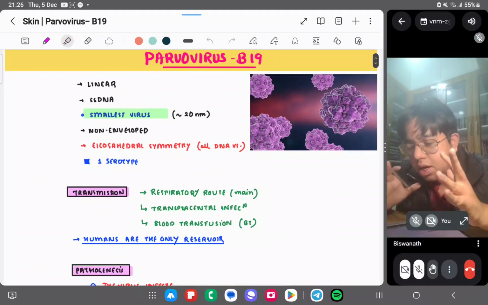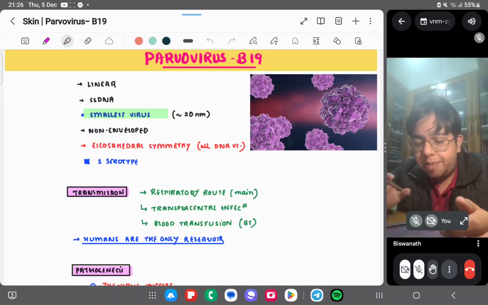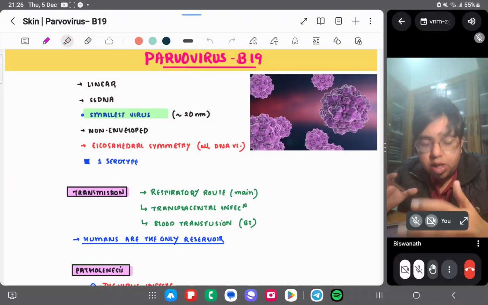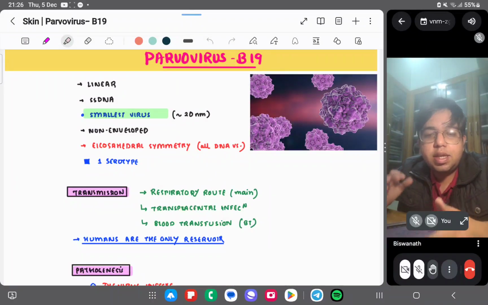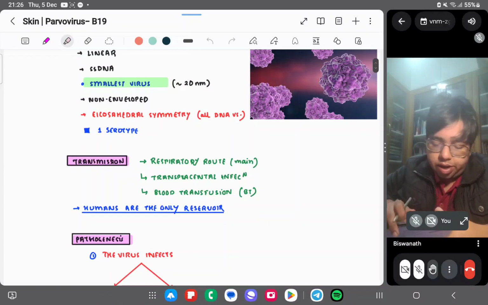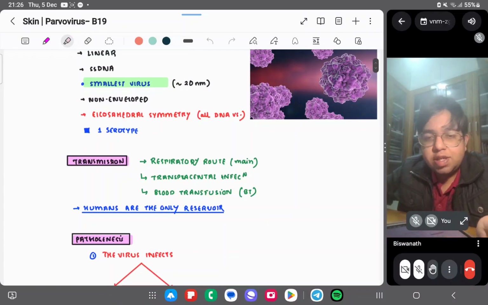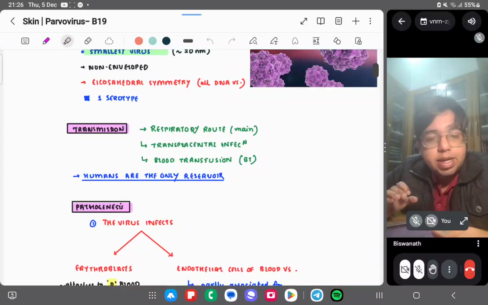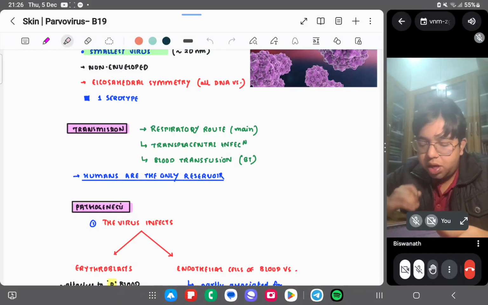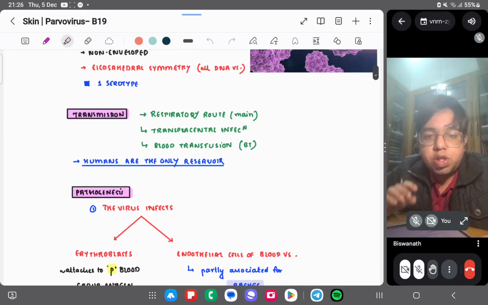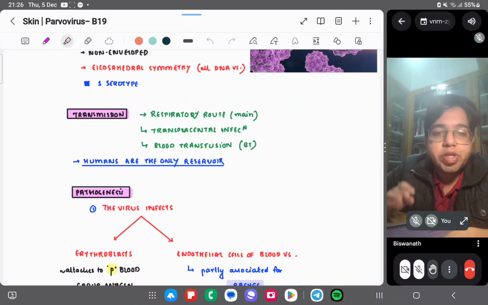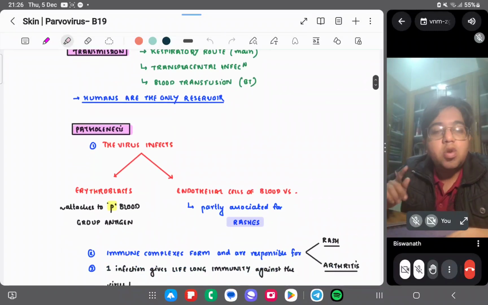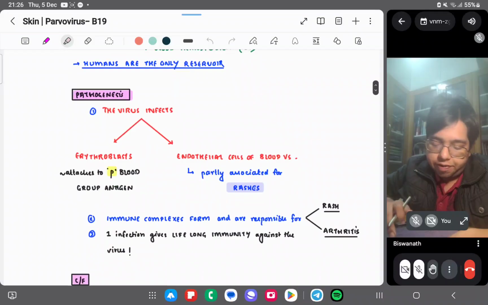You can get a pictorial memory of this picture of parvovirus with its icosahedral symmetry. Only one serotype, because it's the smallest one. Many viruses have different serotypes, right? Transmission is by the respiratory route, transplacentally, or by blood transfusion. The respiratory route is the most accepted route of transmission. Humans are the only reservoir.